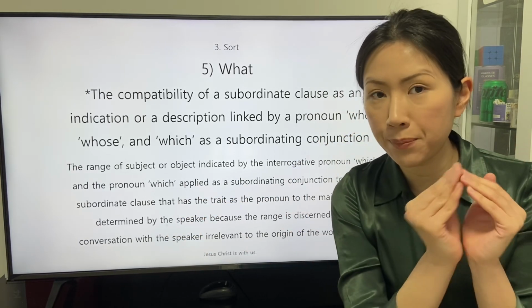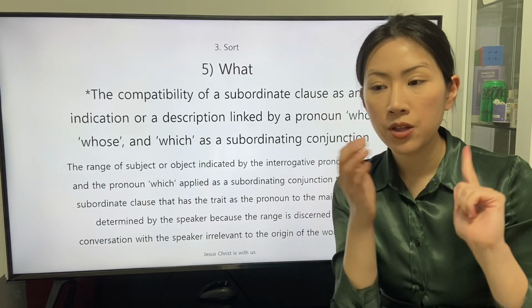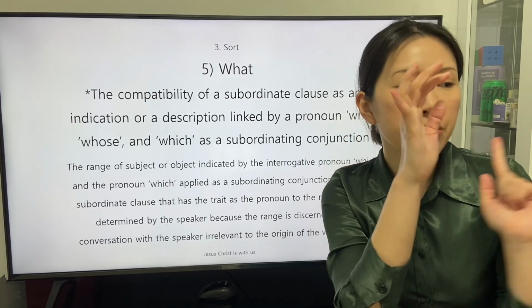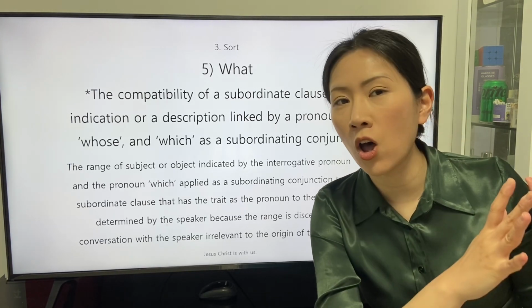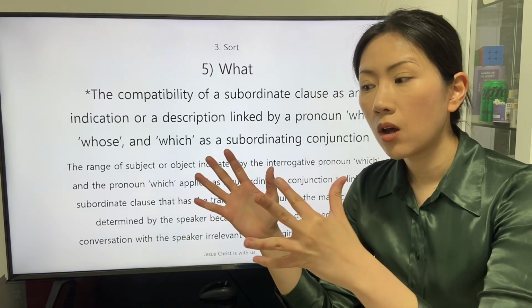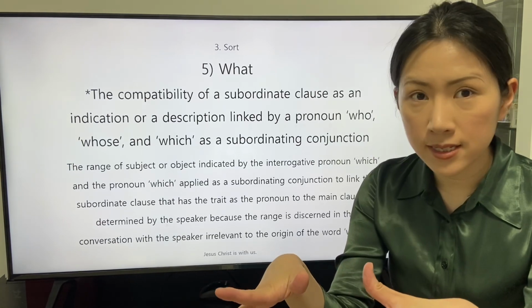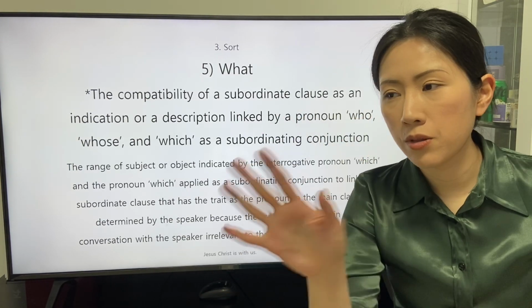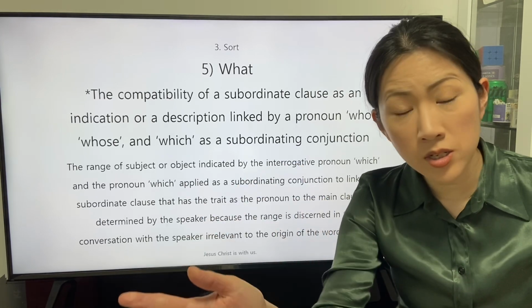The interrogative pronoun which and the subordinating conjunction which to link the subordinate clause as a pronoun indicate a subject or an object irrelevant to whether the subject or object is a person or not.